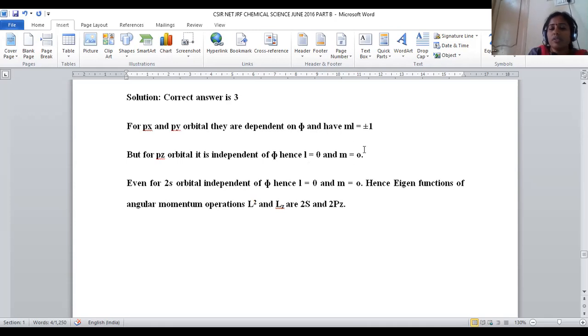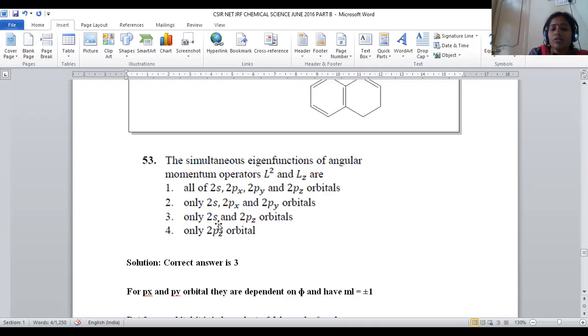If angular momentum is 0, obviously the magnetic quantum number also becomes 0. So these are the quantum mechanical postulates, quantum numbers, right? So if we are taking the 2s orbital, the 2s orbital is also independent of phi. If the 2s orbital is independent of phi, that also has the values L equal to 0 and M equal to 0. Hence, the eigenfunction of angular momentum L square is denoted with 2s, and Lz is denoted with the 2pz orbital.